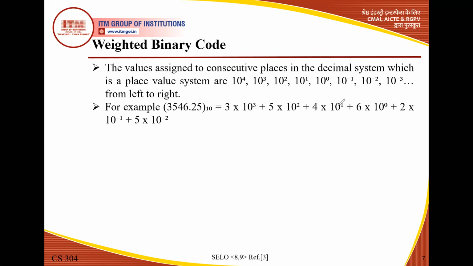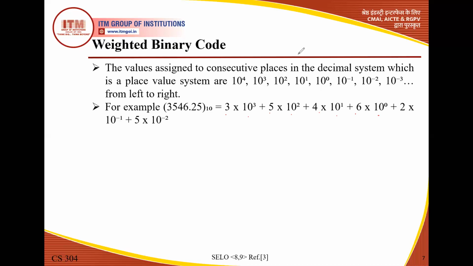So we follow the pattern starting with 10 to the power 0, 10 to the power 1, 10 to the power 2, 10 to the power 3, and write down the number 3, 5, 4, 6. After multiplying, we simply add them. This is the representation, because when we multiply and add, we get this value